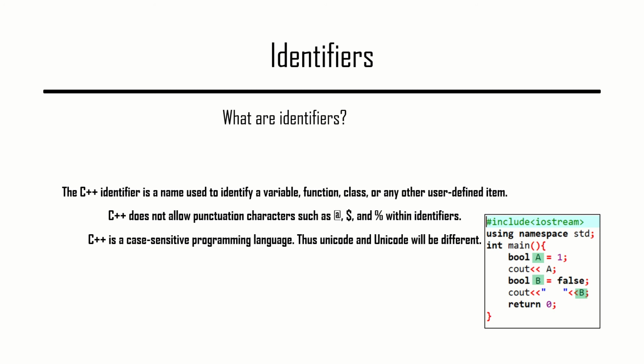C++ is a case sensitive programming language. Thus, capital A or capital B is different from small a or small b. You can see here, I have given an example. Thus, small Unicode and capital U Unicode will be different.